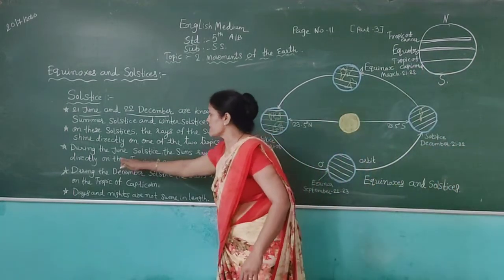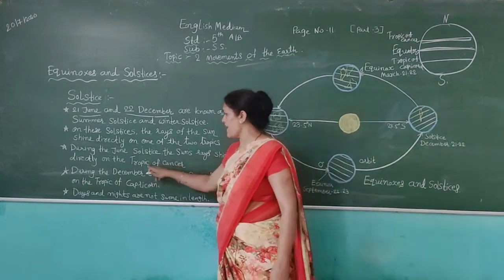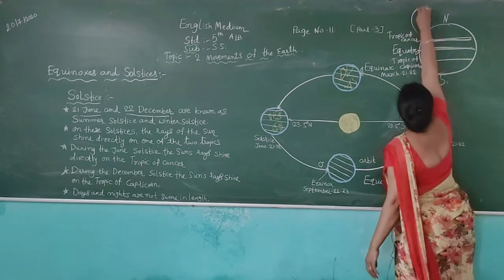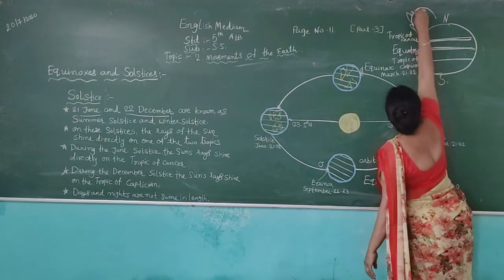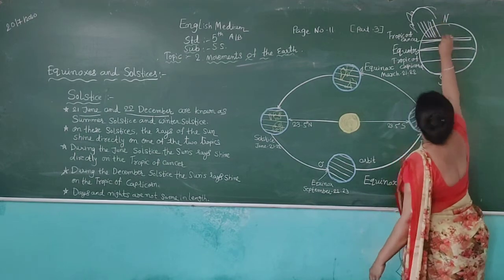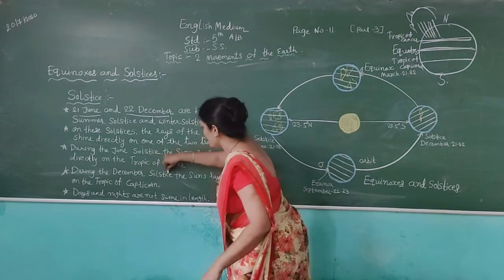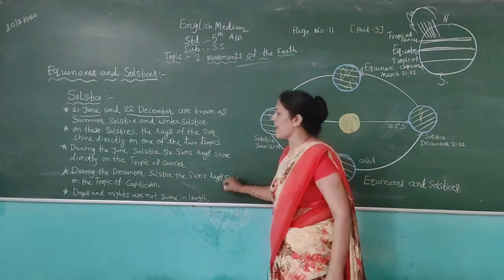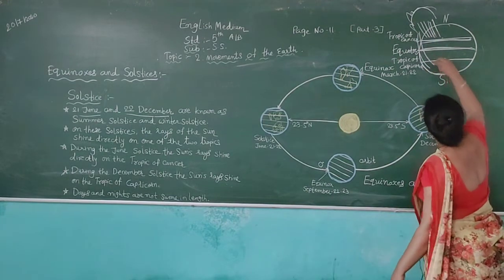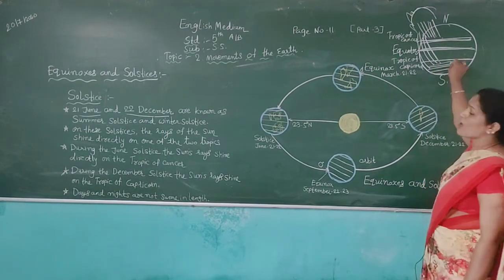During the June solstice, the sun's rays shine directly on the Tropic of Cancer, and during the December solstice, the sun's rays shine on the Tropic of Capricorn.